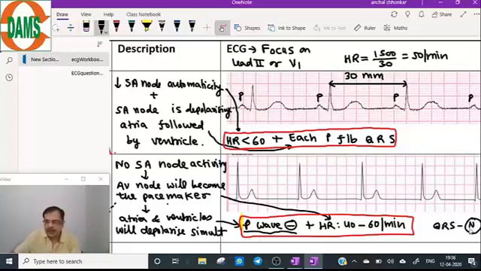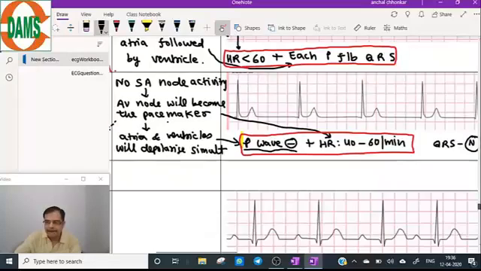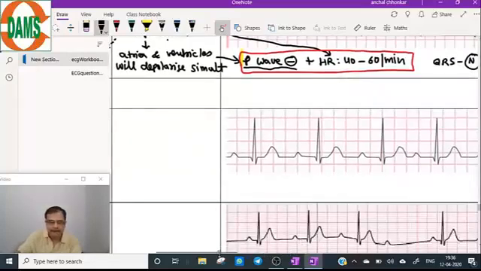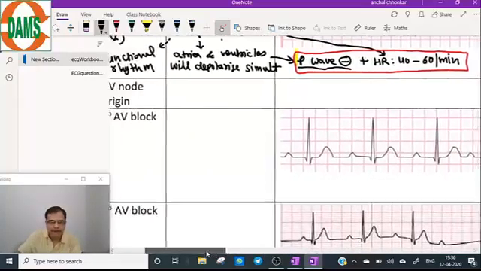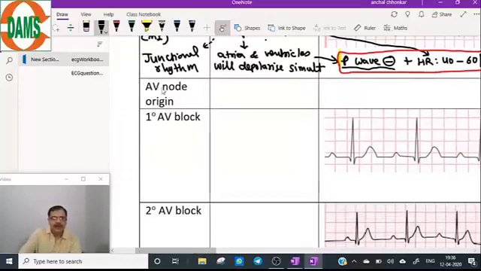Now coming to the next one, that is AV blocks. AV node origin is the second group of the bradyarrhythmia, and again we will do it under three columns: the name of the bradyarrhythmia, the description, and the ECG diagram.